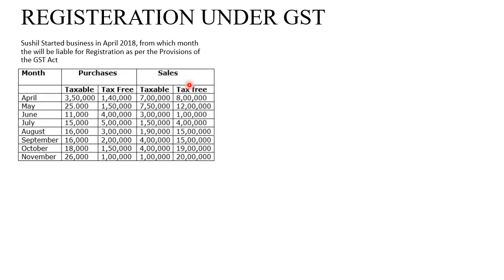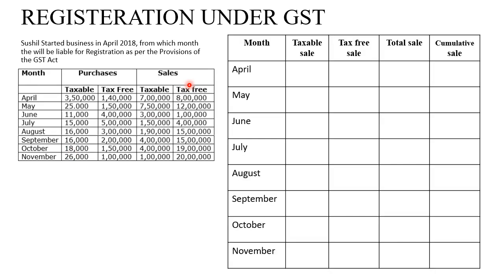So now let us see the format of how to solve this sum. We'll have the columns of month, because the months are given to you, taxable sales and tax-free sales, because those are the two things which will be considered. We need to get the total sale by adding the taxable and tax-free. Then for the total sale we need to find the cumulative sale.